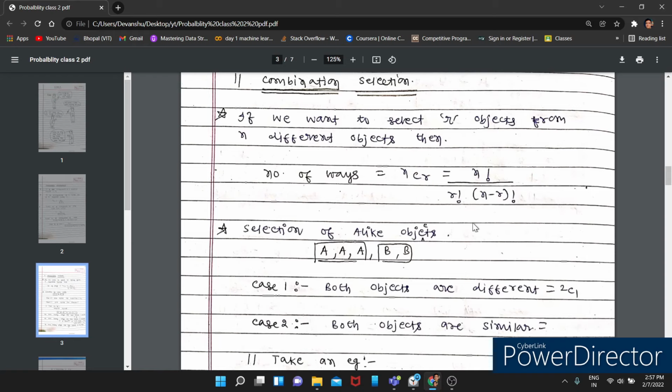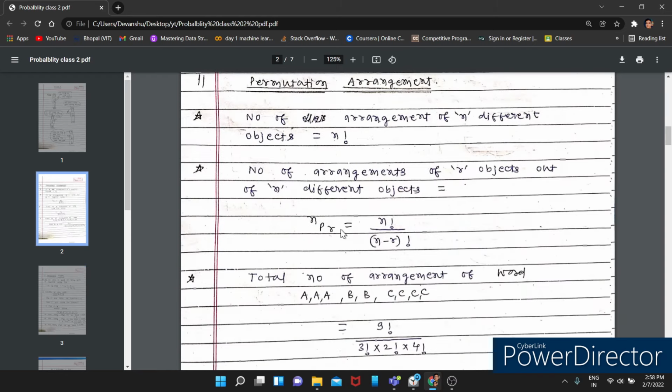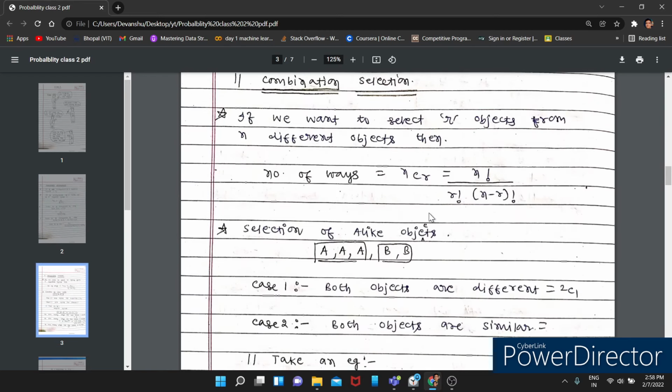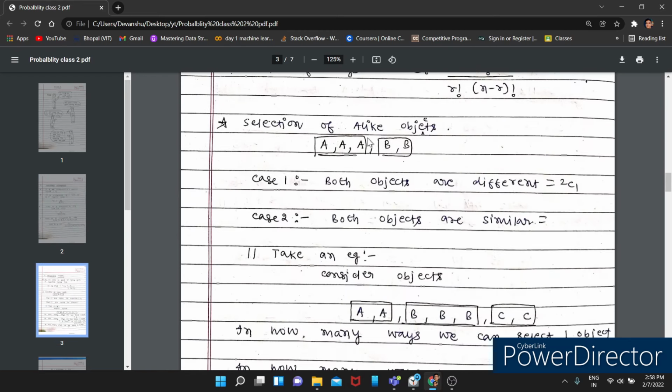If you remove R factorial, it will become the formula of permutation. But here NCR, what is C? Combination. Here NPR, what is P? Permutation.